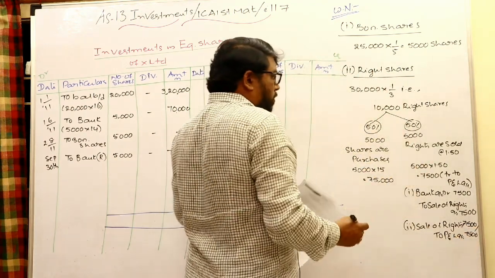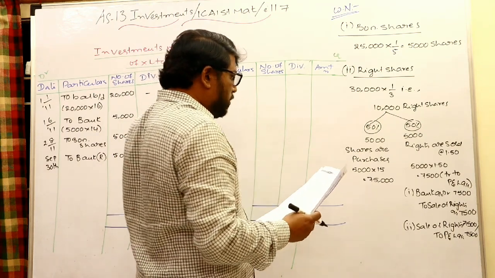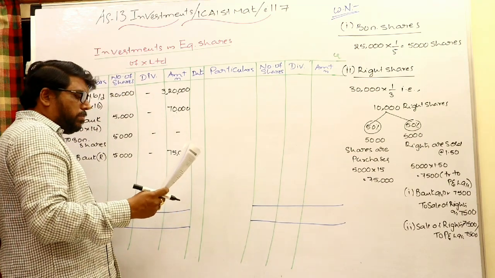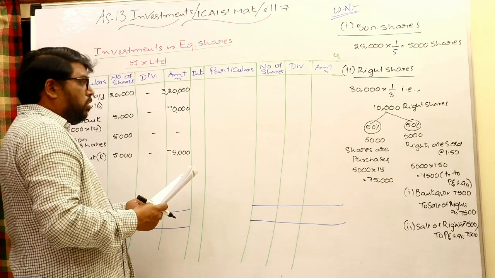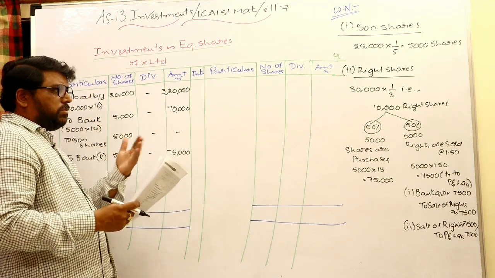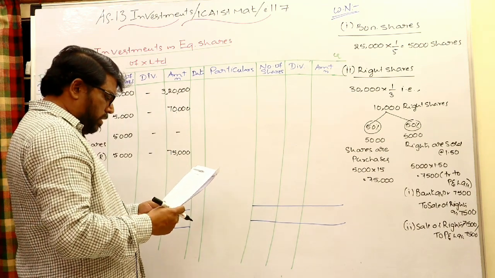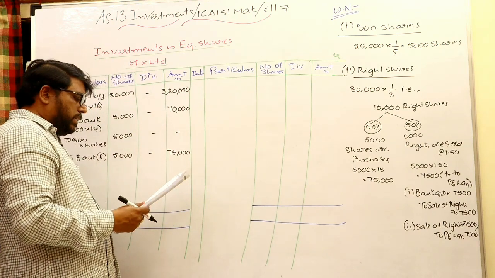Simply, that 7,500 rupees is revenue income transferred to P&L account, but the shares you purchased are a cost of shares, right? That is, equity shares in so and so company account debtor to X limited account debtor to bank account. So bonus shares are issued by the company, right shares half we purchased and half the rights are sold, and you may transfer that amount as an income to profit and loss account. Okay, that is completed.